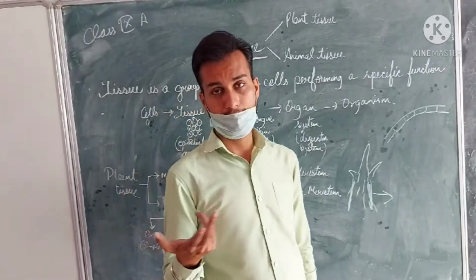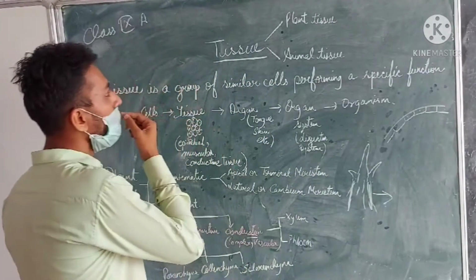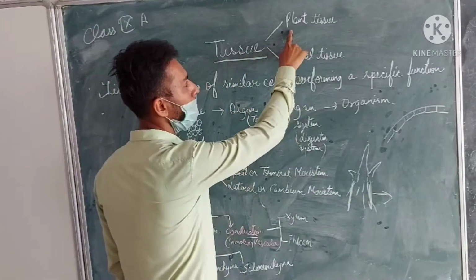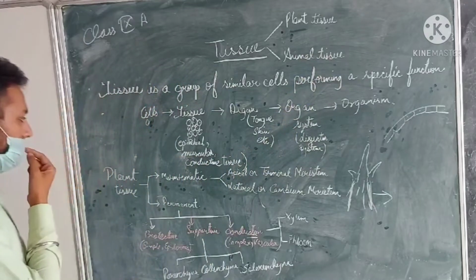But referring to the multicellular organism, we all know that the best examples of multicellular organisms are the plants and animals. In the animals, we human beings are also included. So, the tissue is of two types, the plant tissue and the animal tissue. Now, coming to the plant tissue.